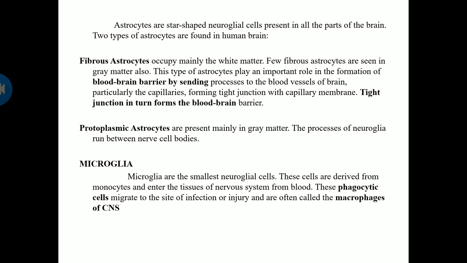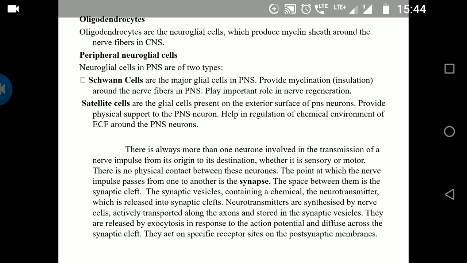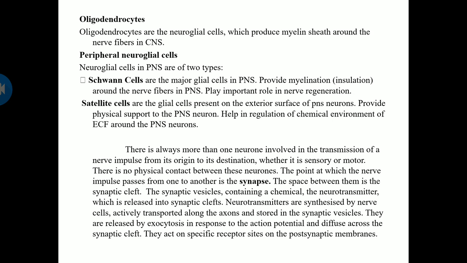Next are the protoplasmic astrocytes. They are present in the gray matter. The processes of these neuroglia run between the nerve cell bodies. Next is the microglia. Microglia are the smallest neuroglial cells. They are derived from monocytes and enter the tissues of the nervous system from the blood. These cells are phagocytic, that is, cell eating in nature. They migrate to the site of infection or injury and are often called macrophages of the CNS. Next are the oligodendrocytes. Oligodendrocytes are neuroglial cells which produce the myelin sheath around the nerve fibers in the CNS.